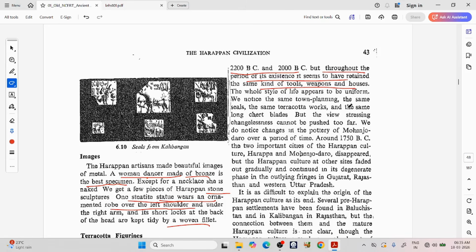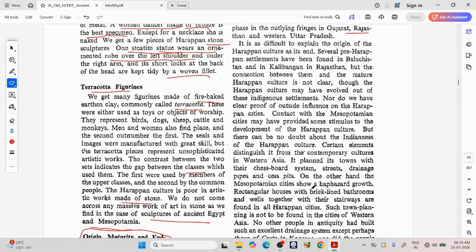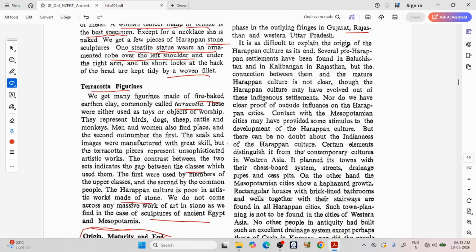We notice the same town planning, same seals, same terracotta works, the same long chert blades, but the view stressing changelessness cannot be pushed too far. We do notice changes in pottery of Mohenjo-daro over a period of time. Around 1750 BC, the two important cities in Harappan culture, Harappa and Mohenjo-daro, disappeared. But the Harappan culture at other sites faded out gradually and continued its degenerate phase in outlying fringes of Gujarat, Rajasthan, and Western UP. It is difficult to explain the origin of the Harappan culture as it ended.